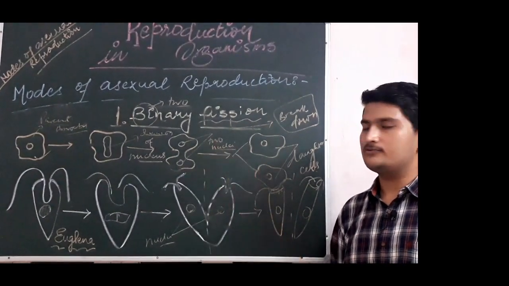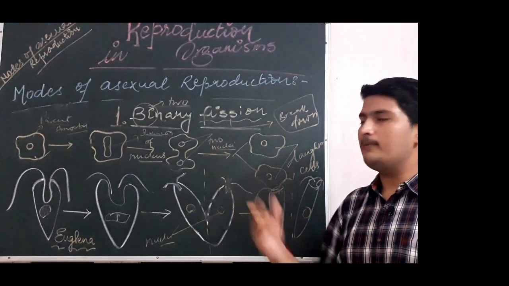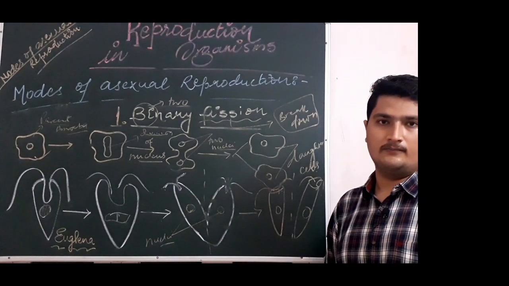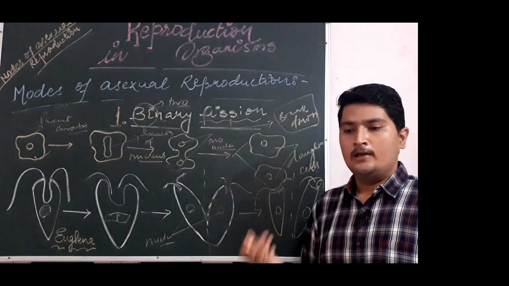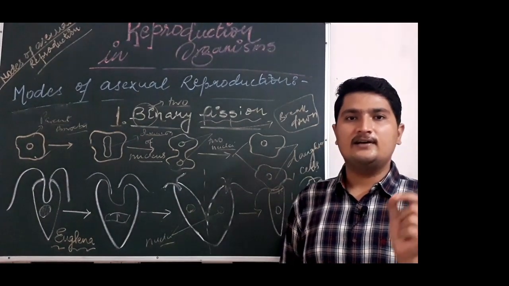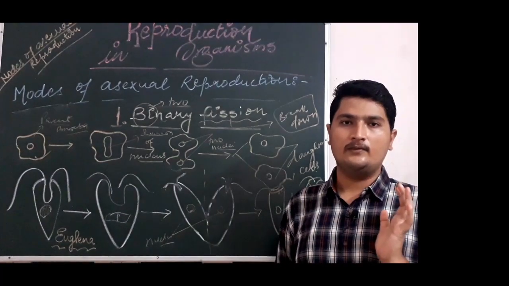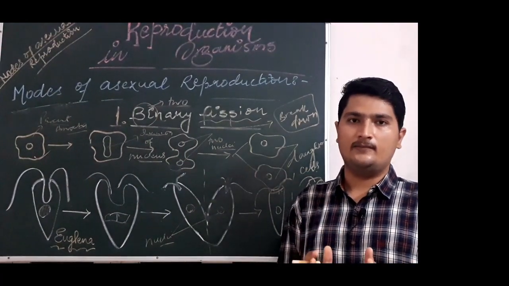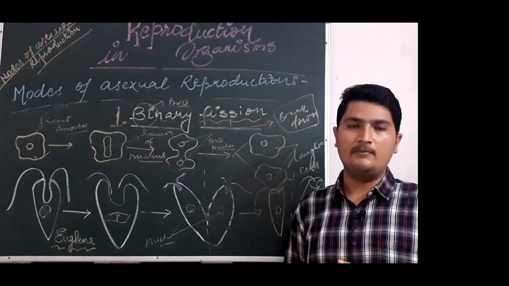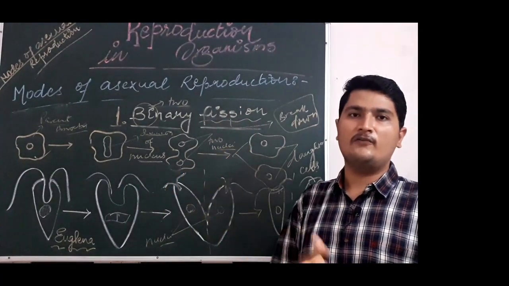Therefore, one important question will come here, what is that? Why is amoeba called an immortal organism? As we all know, all living organisms are mortal. That means death is certain for every living organism including human beings. Death is certain, one has to die, but amoeba is immortal. Why? Because cell division is itself a mode of reproduction.